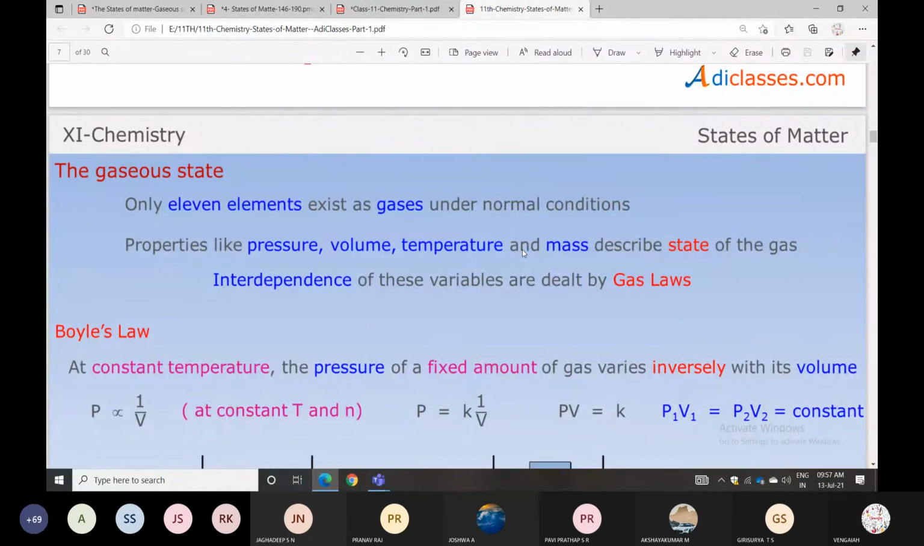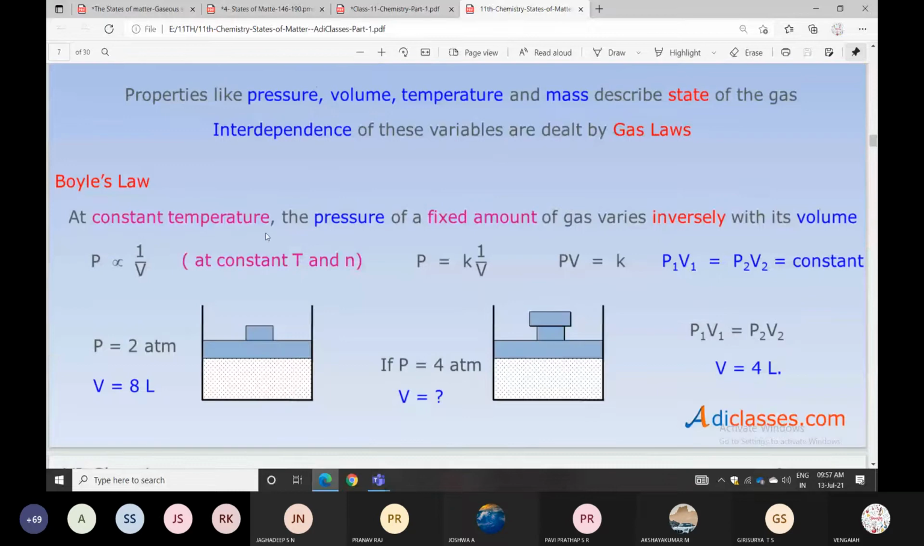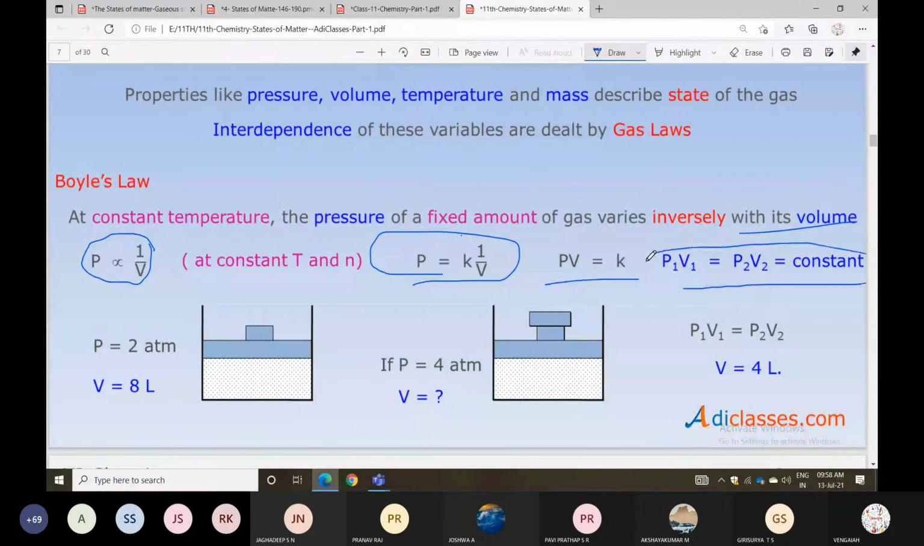The first one is Boyle's law. In Boyle's law, the temperature is constant. At constant temperature, the pressure of a fixed amount of gas is inversely proportional to its volume. So P is inversely proportional to V. Then P equals K times 1/V, then PV equals K, then P1V1 equals P2V2. That is the relation given.